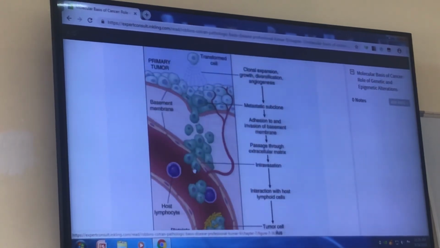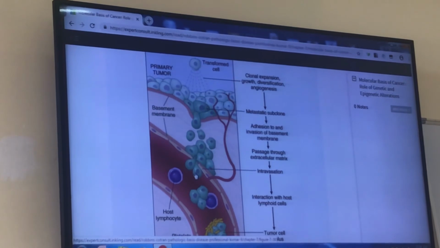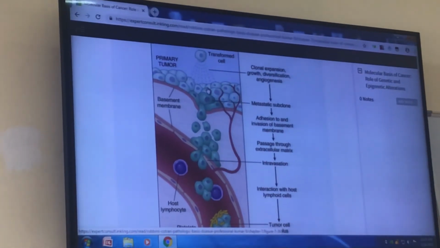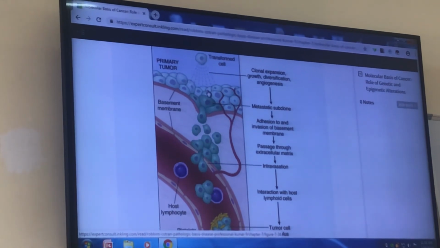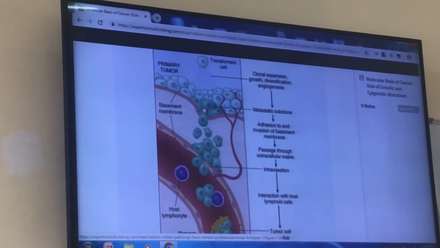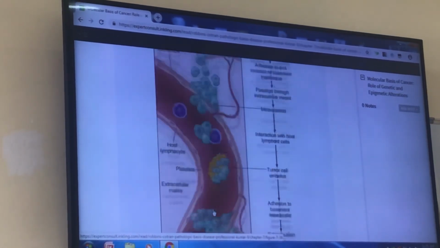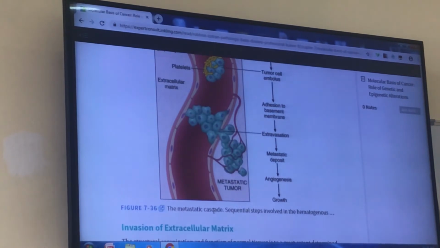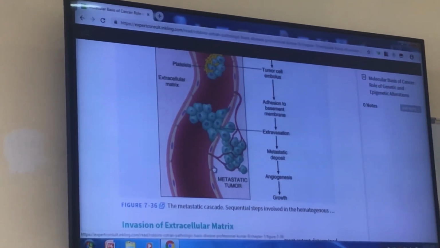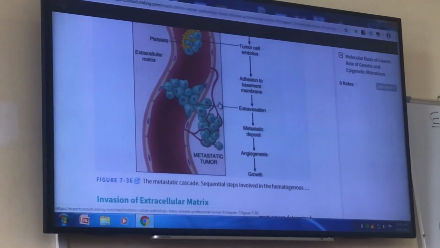So this is the process that happens in metastasis: loosening of the binding between cells, then releasing of some molecules that lyse the collagen fibrils and cause invasion and entrance of the tumor cells to the blood vessel. And then again, they do the reverse steps. They pass the vessel wall and make a metastatic focus.